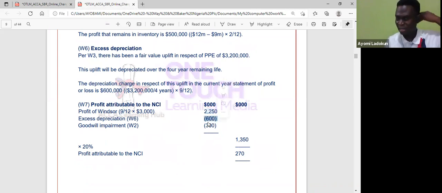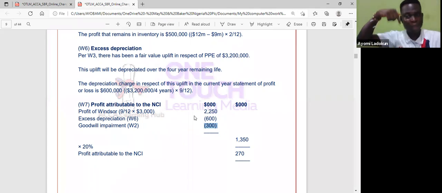So we have this depreciation and of course impairment. Okay, now listen, be with me here. If the subsidiary is selling to the parent, you will also remove unrealized profits. Remember, if it is upstream, it will be borne by both the parent and the NCI. But in this question, it is the parent that is selling to the subsidiary. That's why unrealized profit is not removed. So you need to understand that, okay? That's why I have to use a whole 3 days to take you back on basic group accounting.